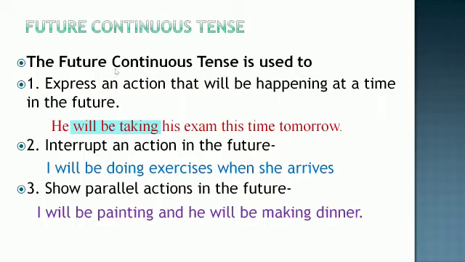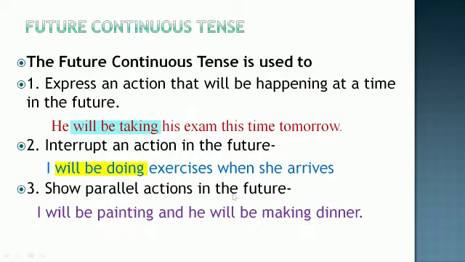Secondly, we can understand that future continuous tense interrupts an action in the future. I will be doing exercises when she arrives. So we are talking about the thing that we will be doing when somebody else comes or when something else happens. Okay. So here, when she arrives at her house, this person will be doing exercises.